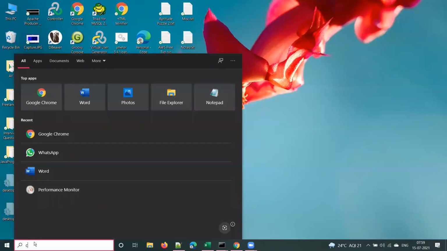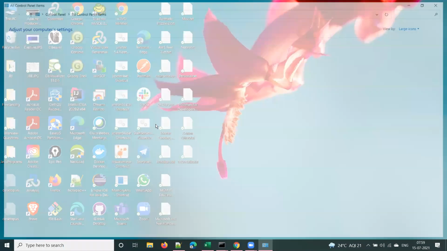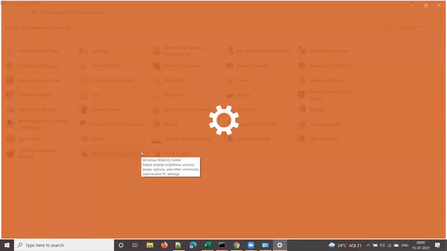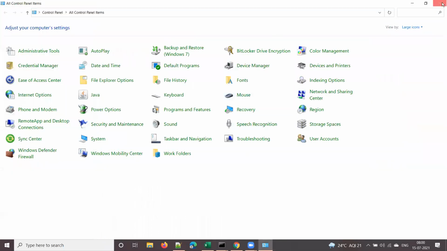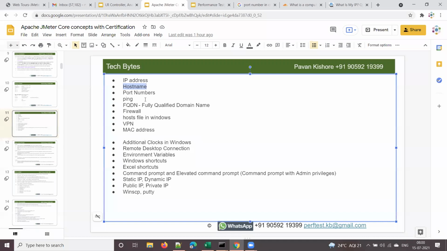Can everyone try this, guys? Please try this along with me. Open the control panel and go to system. I used the option system, and it shows the same page. This is one thing everyone should know. Every test engineer should know this.